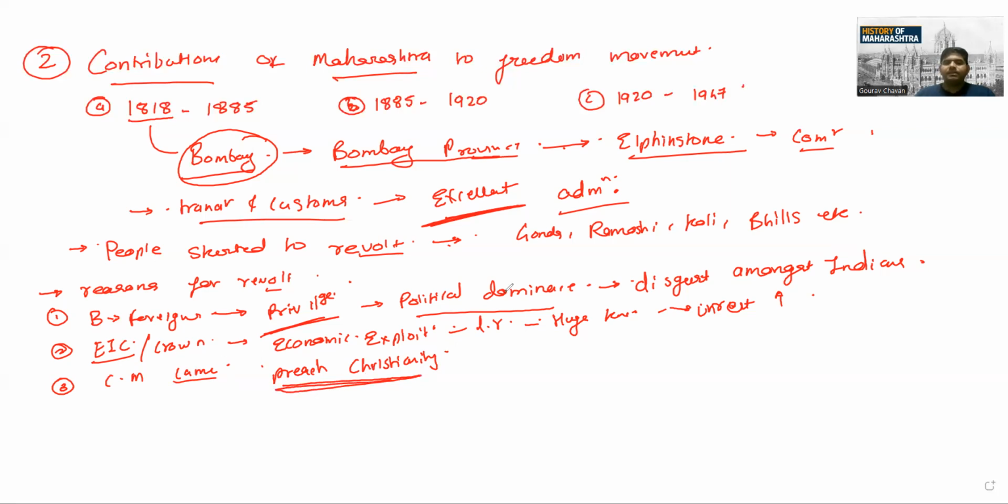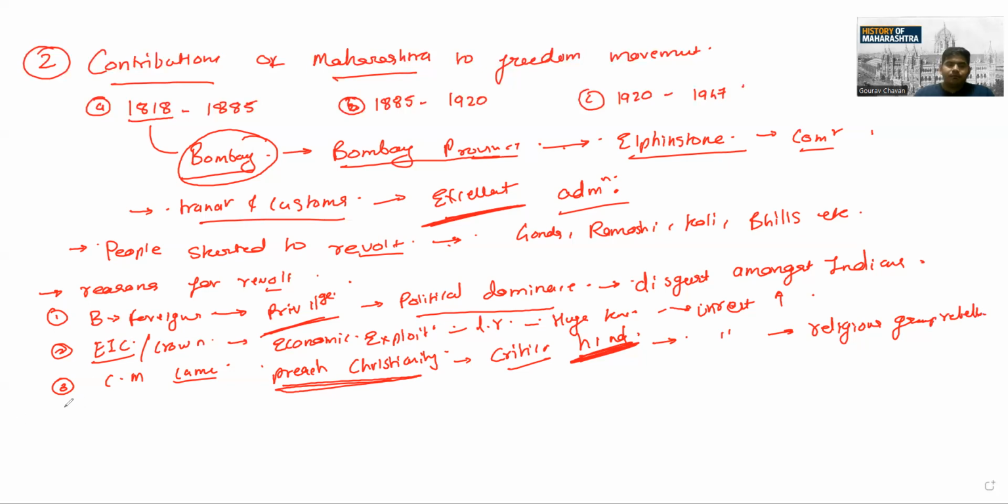While preaching Christianity, they criticized Hindu traditions, or you can say whatever Indian culture we followed, Islamic, Hindu, Buddhist, whatever culture we followed. They started criticizing our culture. And due to this, again, unrest grew among the people. That's why some religious groups rebelled against the authority or against the government.